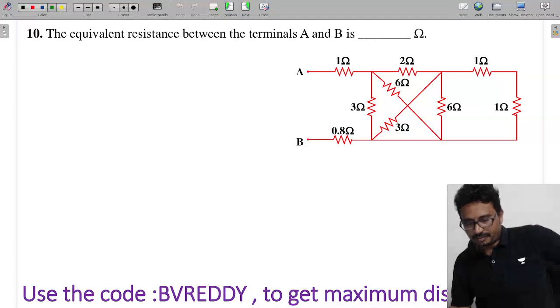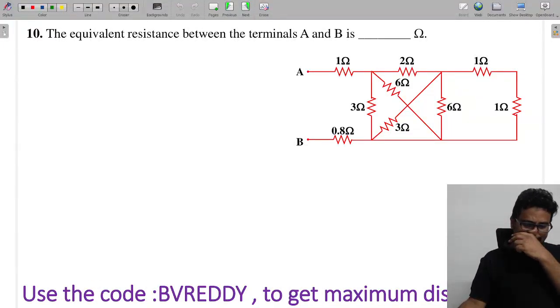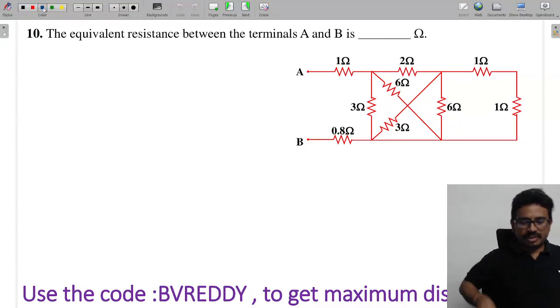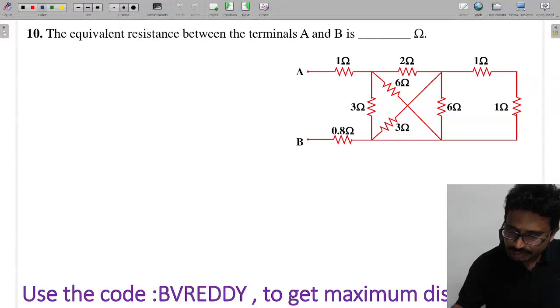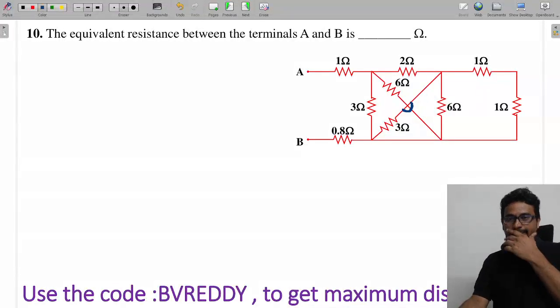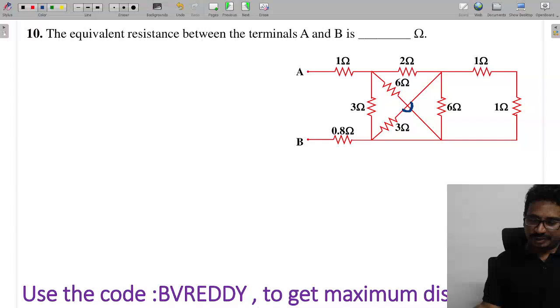Next one. The equivalent resistance between the terminals A and B is... equivalent resistance between the terminals A and B. Here there is no connection, this connection like this. Okay, one over the other. No connection, no direct connections. Now tell me what we can do here.